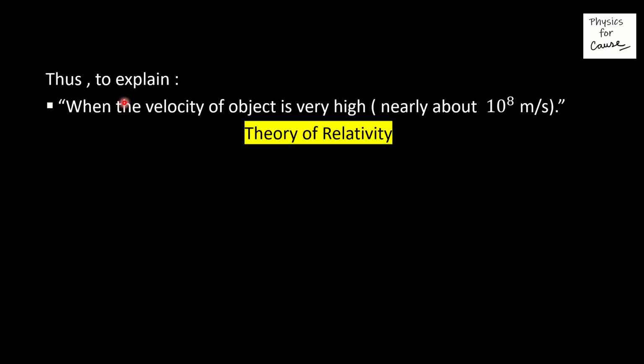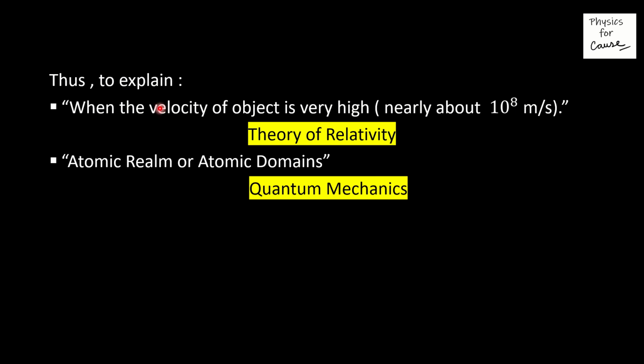To explain, when the velocity of an object is very high, which I have already told you is nearly about 10 raised to the power 8 meter per second, a new branch of physics was introduced, and the branch name is the theory of relativity. And to explain the concepts of the atomic realm or atomic domains, a new branch of physics called quantum mechanics got involved. So to explain these two phenomena, two new branches of physics got involved. This is how the birth of quantum mechanics is summarized.